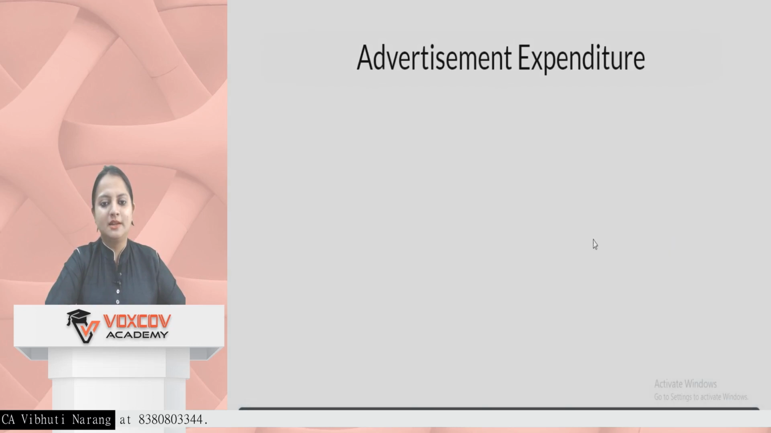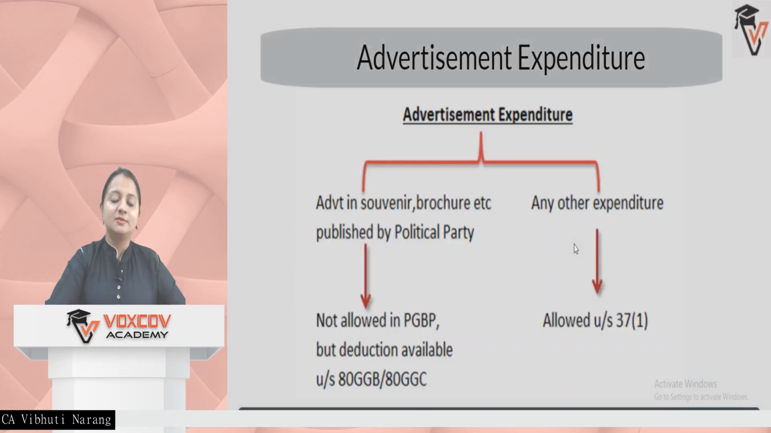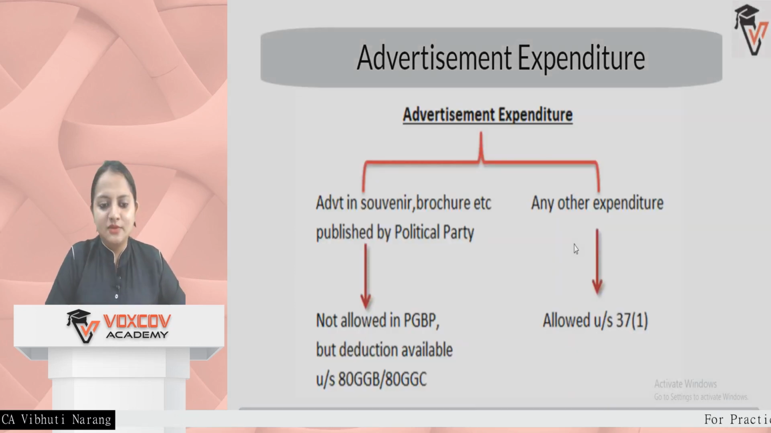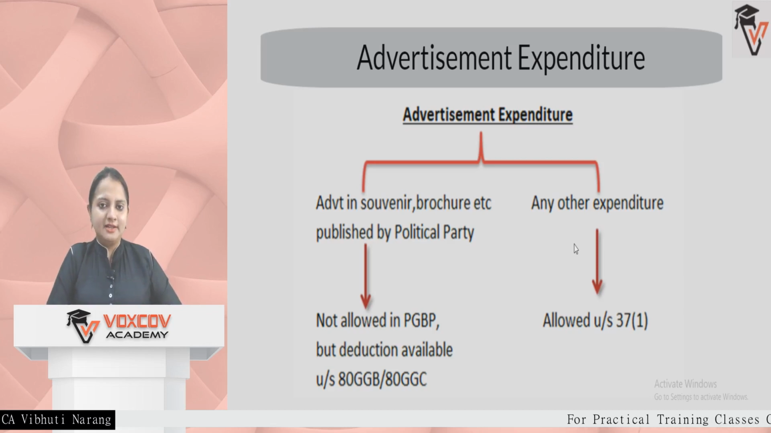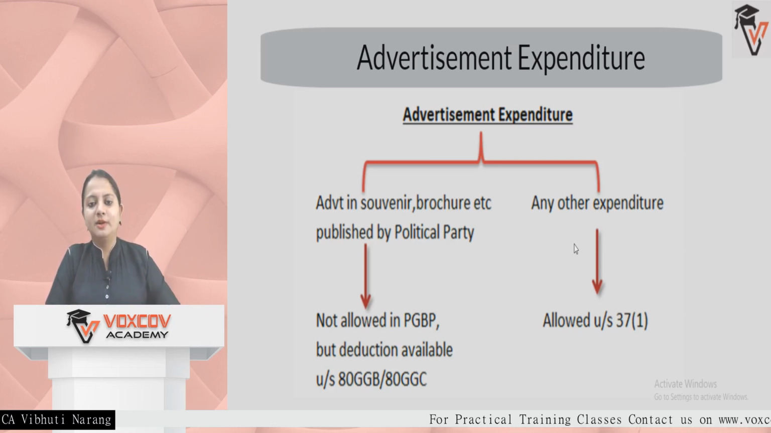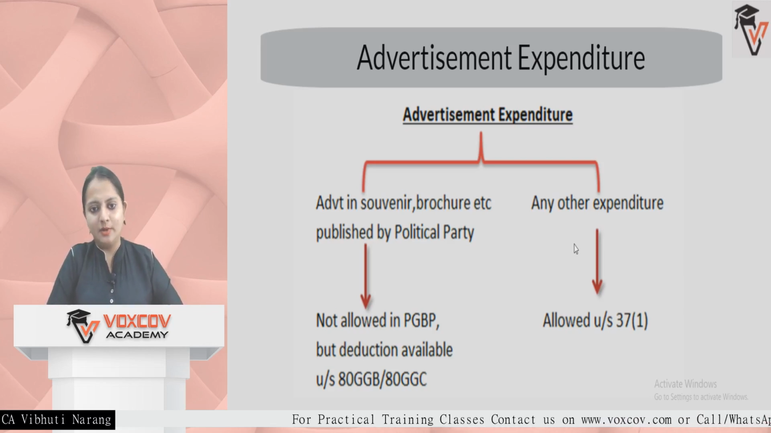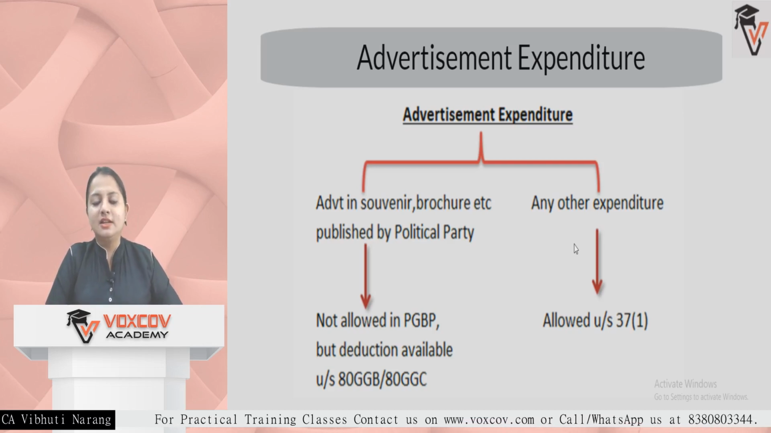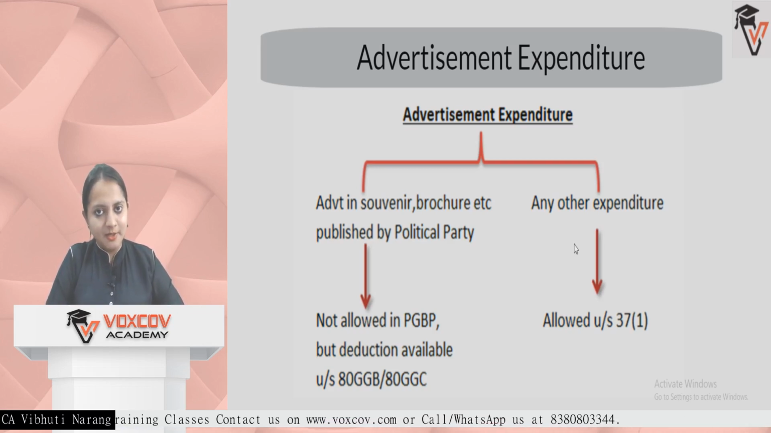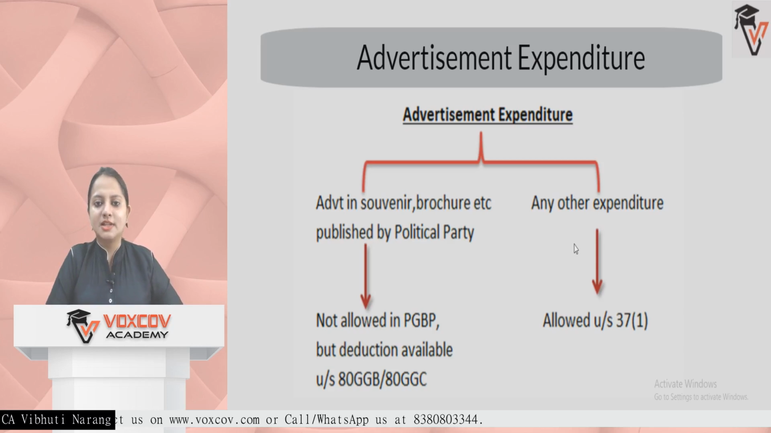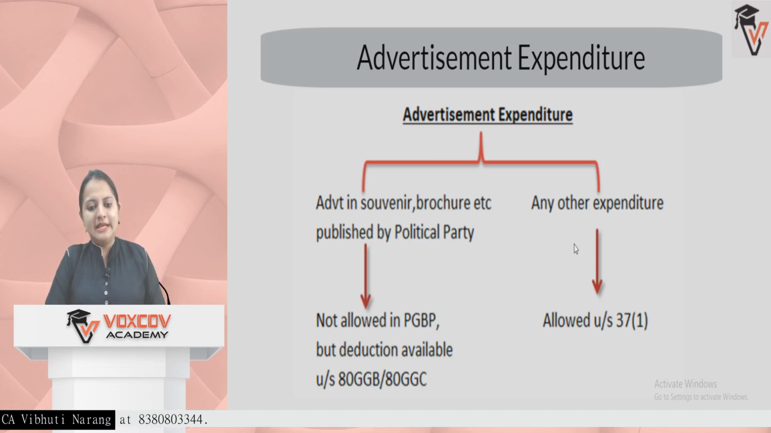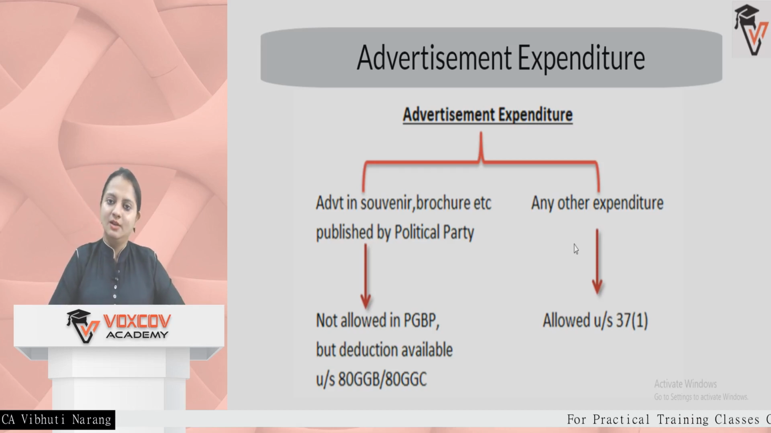One confusing point again is regarding the advertisement expenditure. If advertisement expenditure is done for any brochure or pamphlet to be published by a political party, in that case it is not allowed under PGBP, but deduction is allowed under section 80GGB and 80GGC. But besides this, if any expenditure is done other than for political parties, then it is allowed under section 37(1).